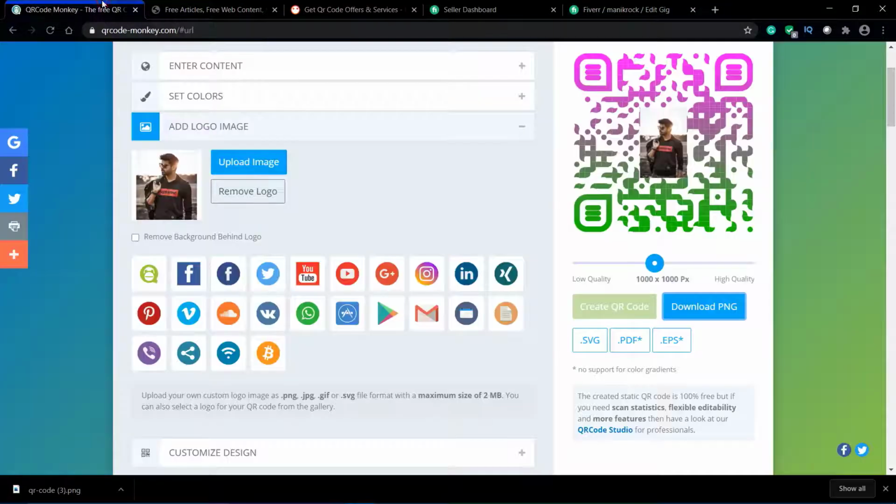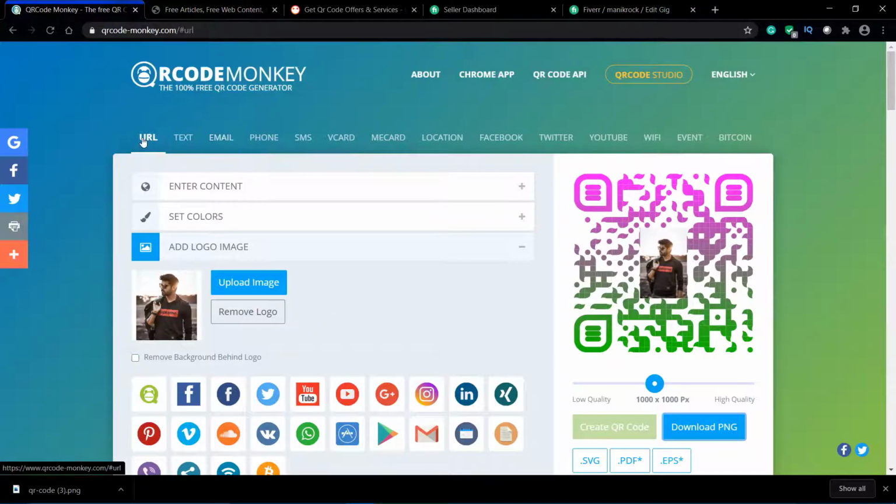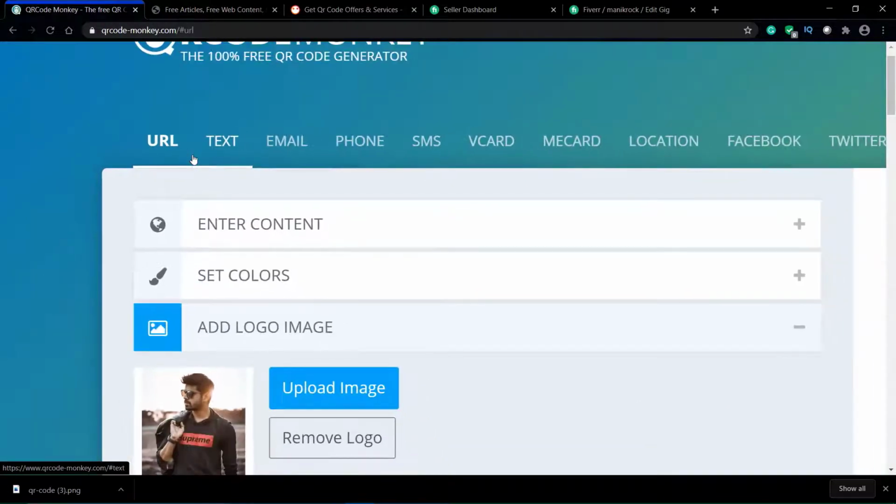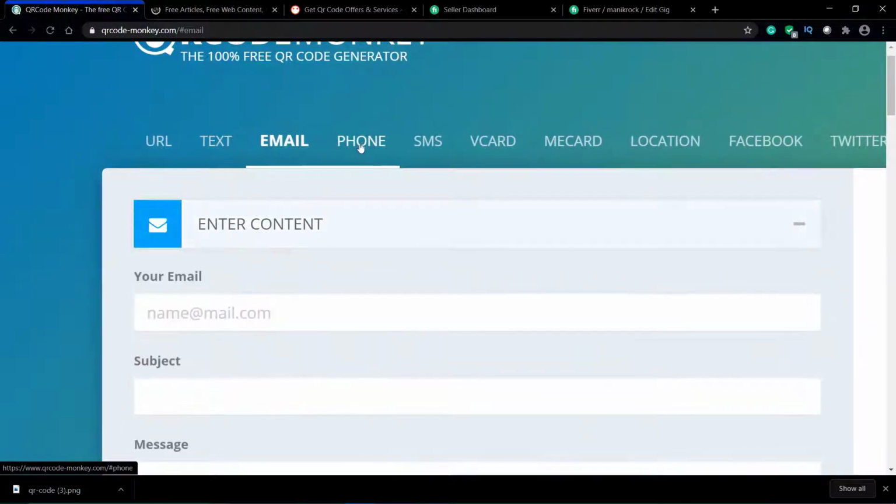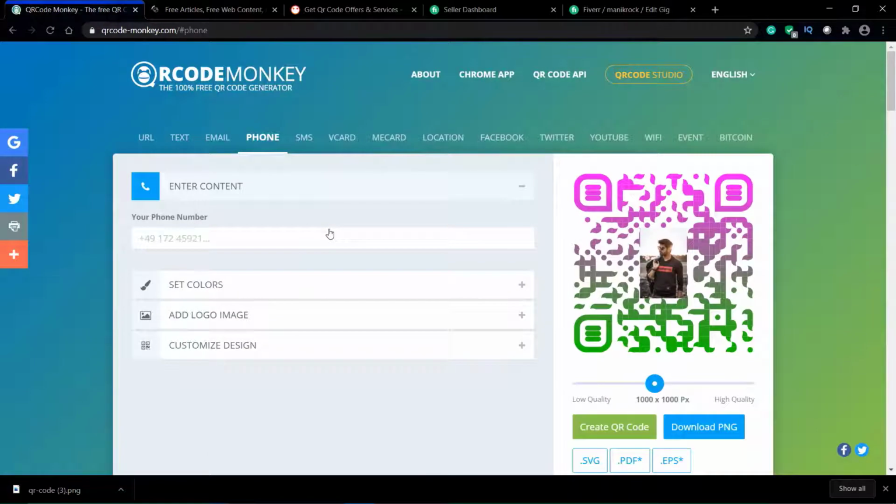Now you might ask me, sir, 5 QR code services, what are these? Guys, you can see this. You just come up here. This is just a URL part. You can create an email QR code, you can create a phone QR code. If someone wants to transfer money to a PayPal account or Paytm account, whatever digital currency it is, you can create a phone number. This is a random phone number I have selected, so you can generate that QR code for them.